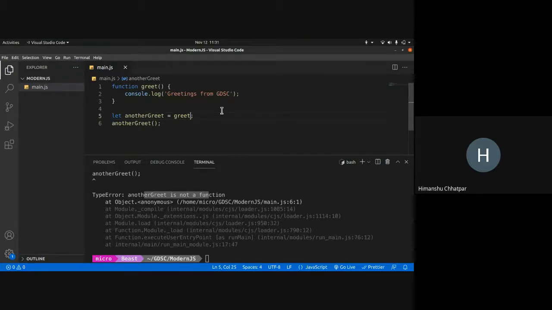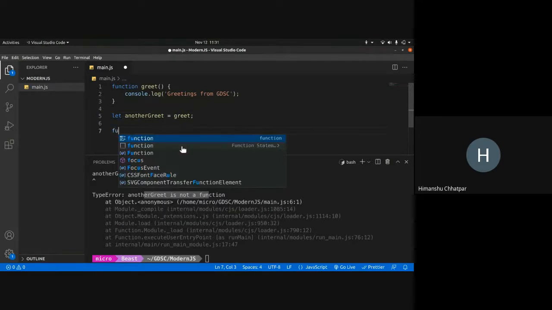So we can do three things with this. We can assign one function to another function, like this. We can pass a function as an argument, or we can return some functions. So let me show you those two.